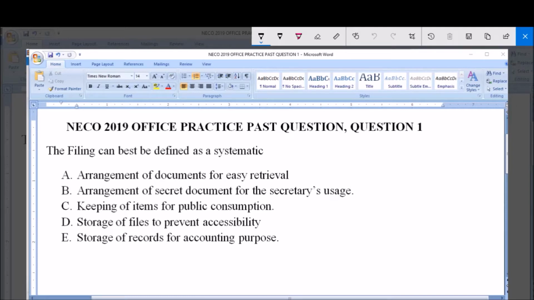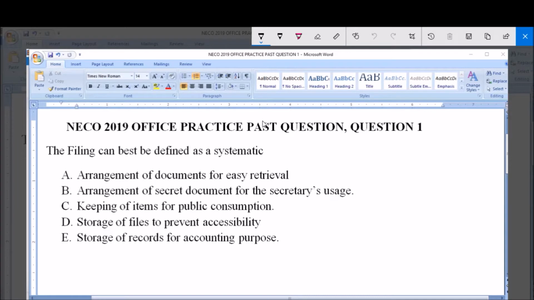The filing can be best defined as a systematic dash. A. Arrangement of documents for easy retrieval. B. Arrangement of secret documents for the secretary's usage. C. Keeping of items for public consumption. D. Storage of files to prevent accessibility. And E. Storage of records for accounting purpose.